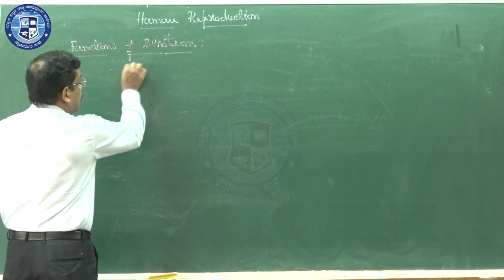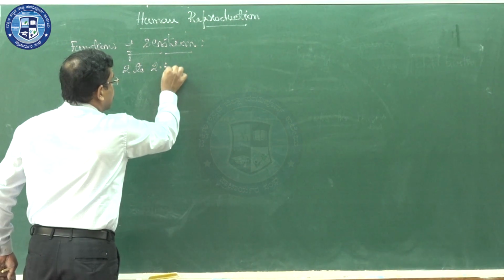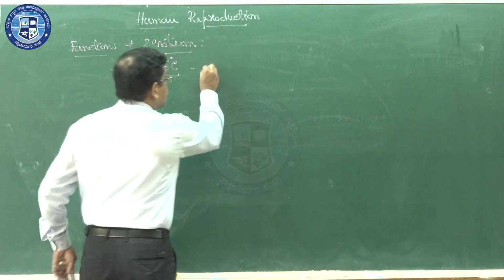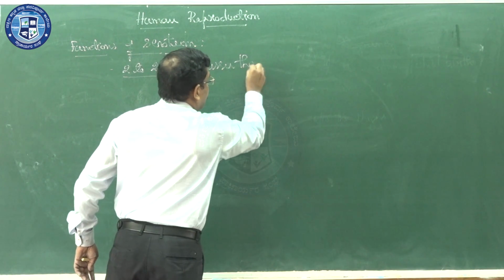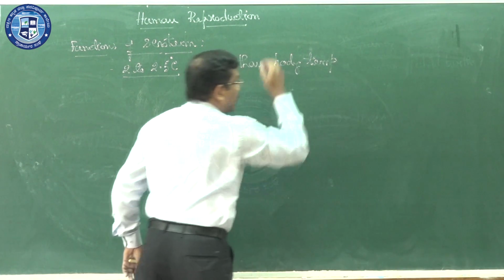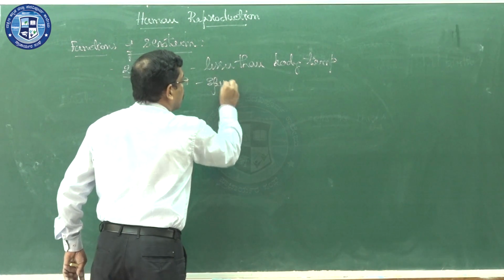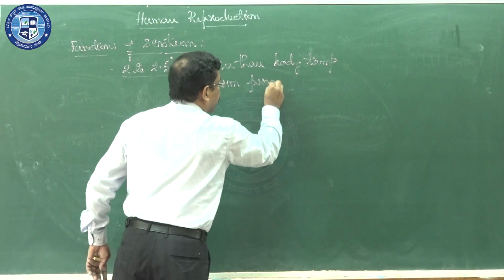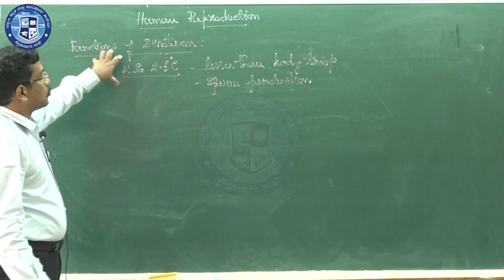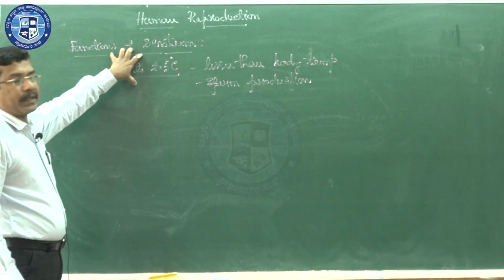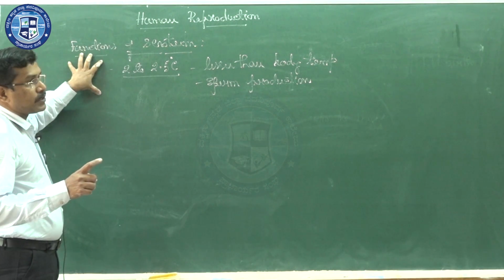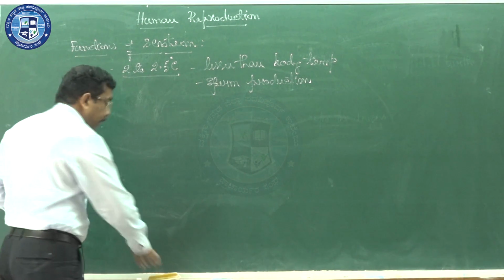So, the scrotum provides a temperature 2 to 2.5 degrees Celsius lesser than body temperature for the testes for sperm production. For sperm production, we require a temperature of around 35 degrees Celsius. So, a temperature 2 to 2.5 degrees Celsius lesser than body temperature is provided by the structure we call the scrotum.